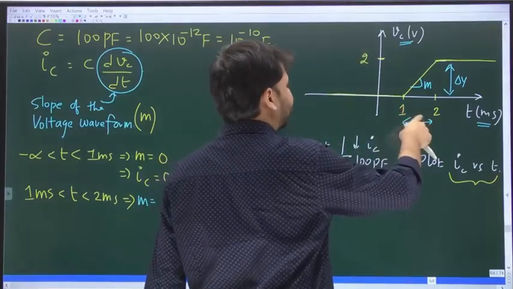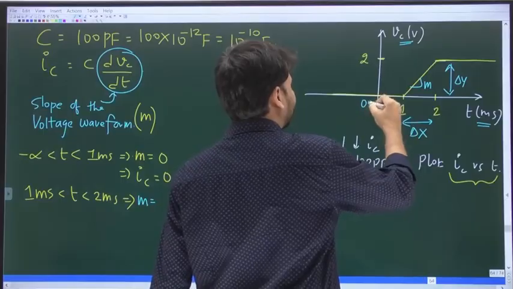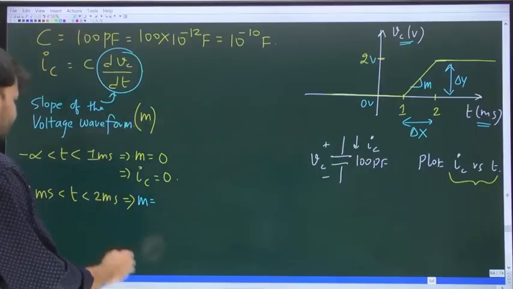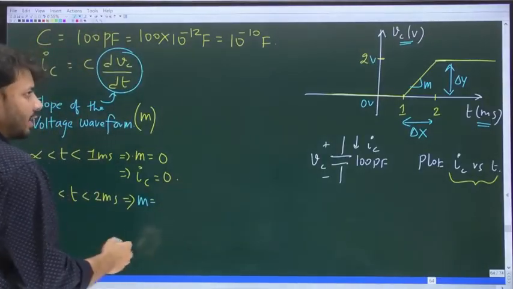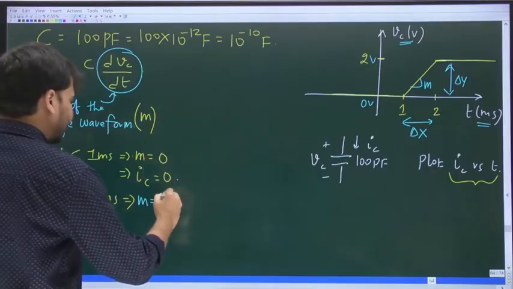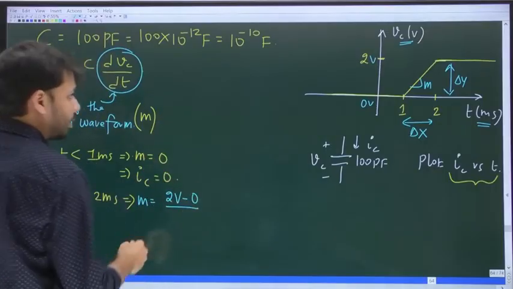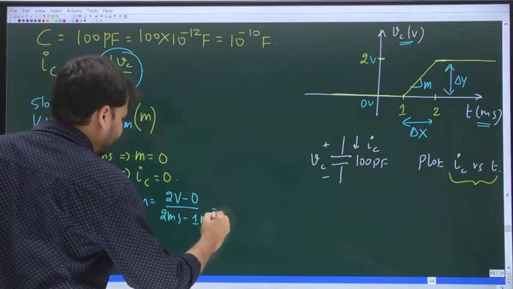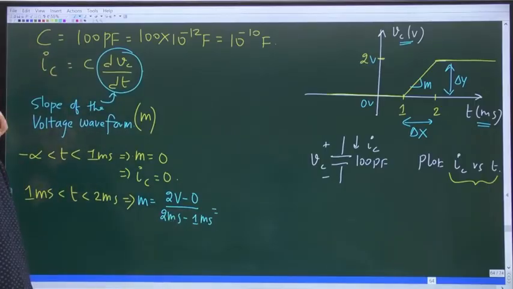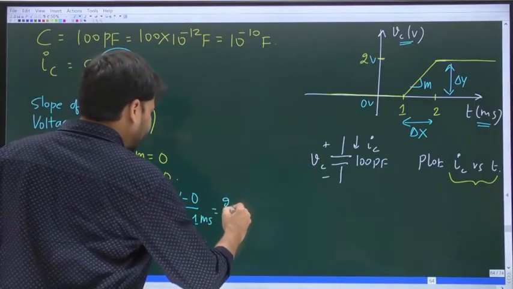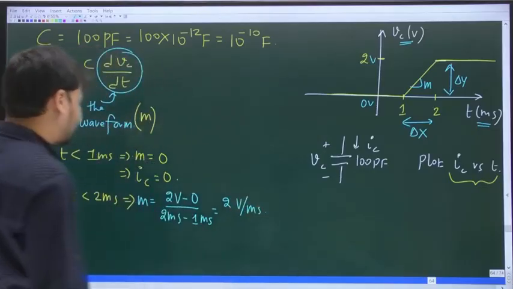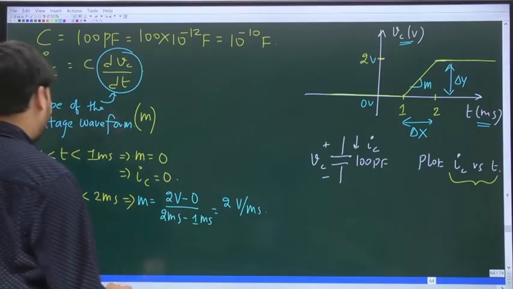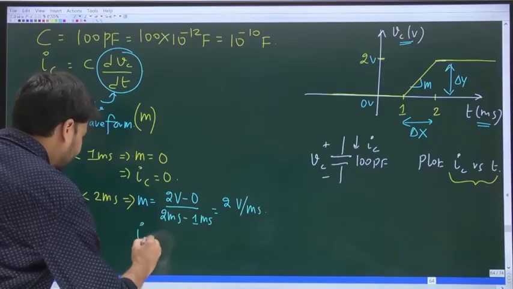Now from 1 to 2 milliseconds, the value of Vc, is it not going from 0 volts to 2 volts? So what is the slope? Delta y by delta x. Change in voltage is 2 volts minus 0, divided by change in time, 2 milliseconds minus 1 millisecond, which is 1 millisecond. So is it not 2 volts per millisecond? That's all. The slope is 2 volts per millisecond. If you know the slope, you can find the current as well, because IC is what?